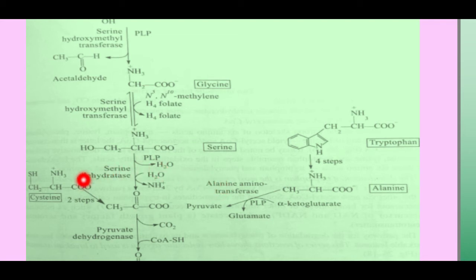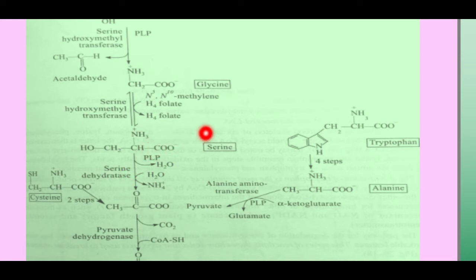The third amino acid is cysteine. Cysteine is converted to pyruvate in two steps. In the first step, the sulfur atom of the cysteine is removed, and in the second step, a transamination reaction, it is converted to pyruvate.